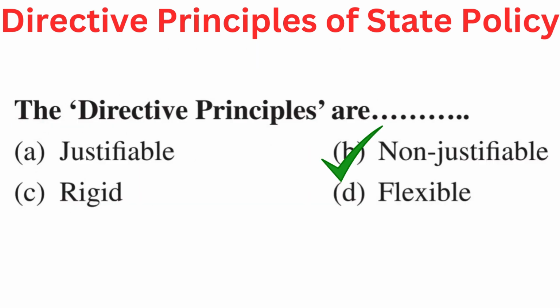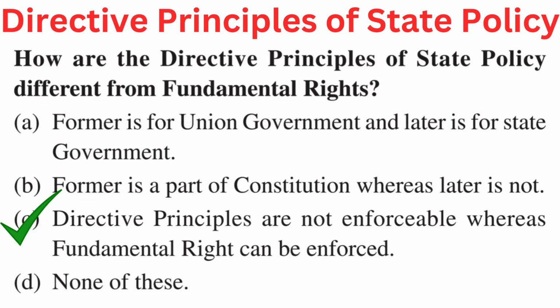Your question is, the directive principles are blank. Your options are A. Justifiable, B. Non-justifiable, C. Rigid, or D. Flexible. Right answer is B. Non-justifiable. Your question is, how are the directive principles of state policy different from fundamental rights? Your options are A. Former is for union government and later is for state government. B. Former is a part of constitution whereas later is not. C. Directive principles are not enforceable whereas fundamental rights can be enforced. Or D. None of these. Right answer is C. Directive principles are not enforceable whereas fundamental rights can be enforced.